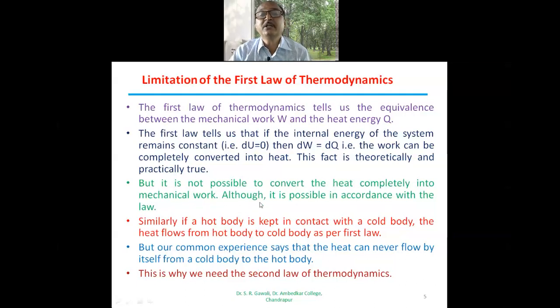But it is not possible to convert heat completely into mechanical work, although it is possible in accordance with the first law. What does the first law say? Work can be converted into heat energy, and heat energy can also be converted into work done, and vice versa. But in practice, it is not possible to convert heat completely into mechanical work, although it is possible in accordance with the first law. So this is a contradiction to the first law, and that is the limitation of the first law of thermodynamics.